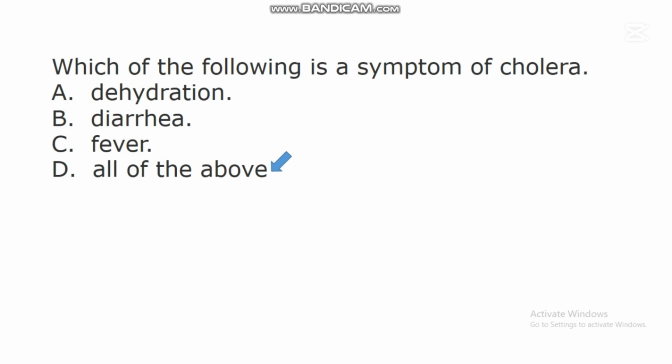When an individual is suffering from cholera, he or she will be defecating, and the body temperature of that person will also be high, so that individual will also be experiencing fever. All these things are different symptoms of cholera in a person.